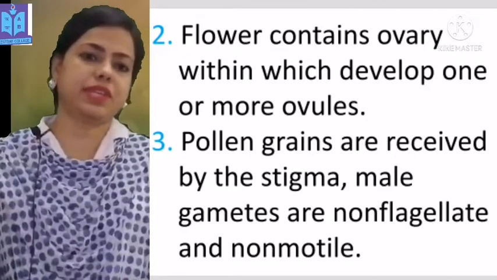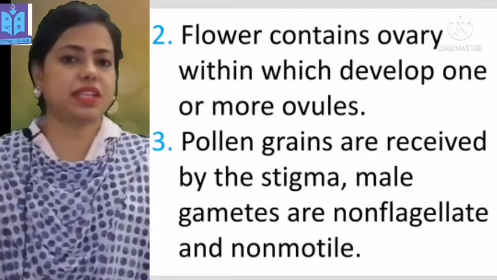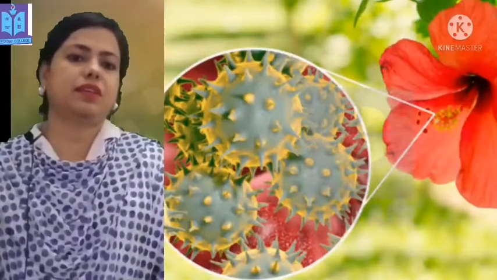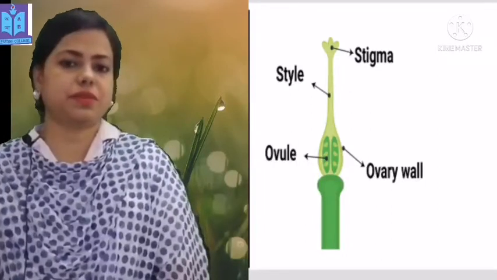Pollen grains are received by the stigma. Male gametes are non-flagellate and non-motile. In this slide, you can see the androecium of a flower and also the pollen grain. In this slide, you can see the image of gynoecium.